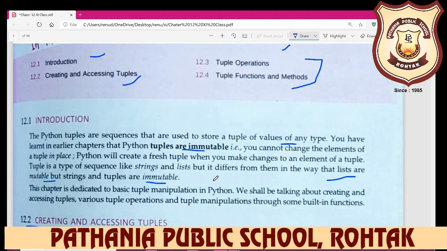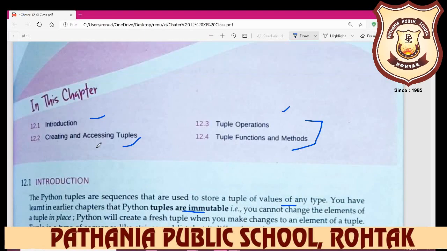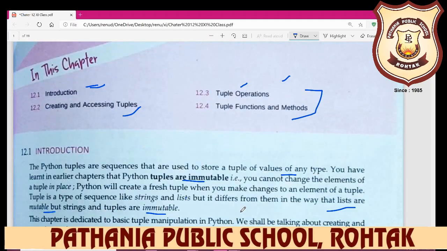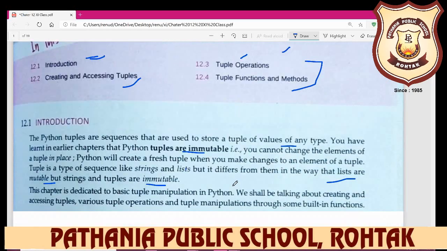In the previous lecture, we learned about the list. But here in this video, we start our chapter number 12. It is a very small chapter: Tuple. What is the tuple? In this chapter, we will learn what a tuple is, creating and accessing tuples, tuple operations, and some functions of tuple, like your string and the list.